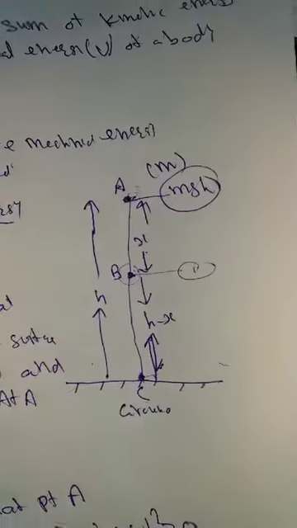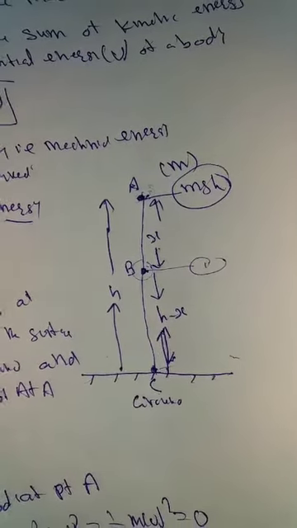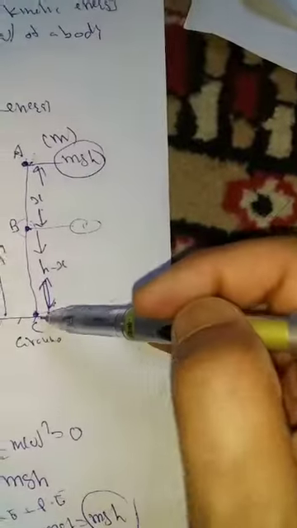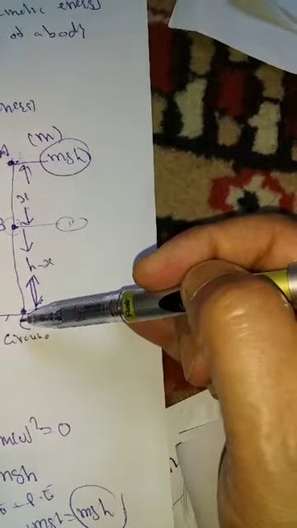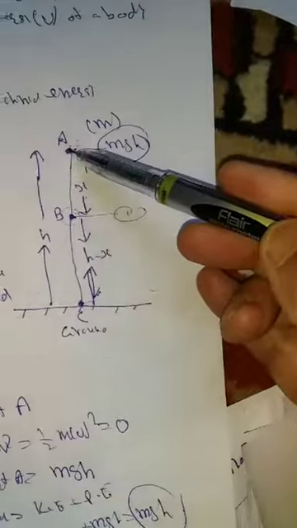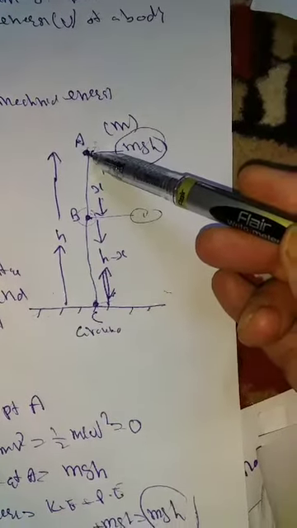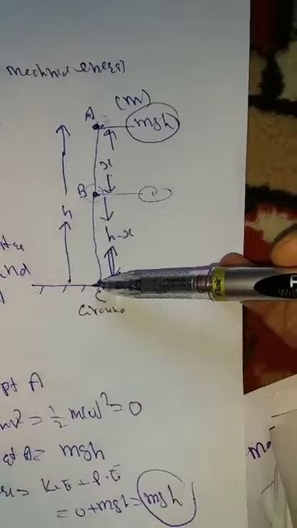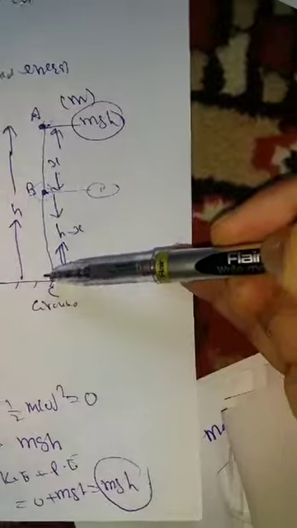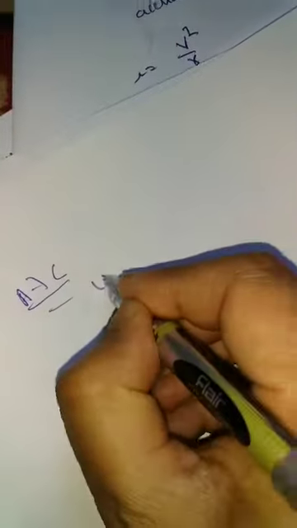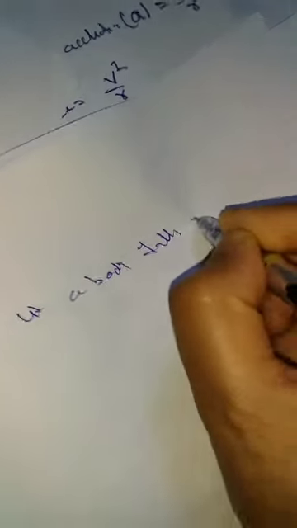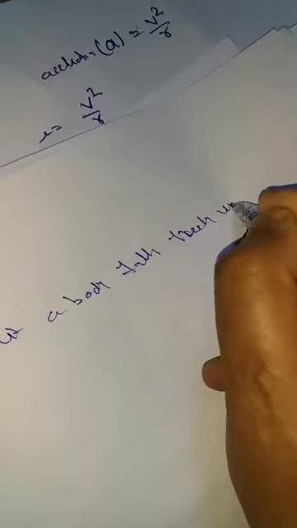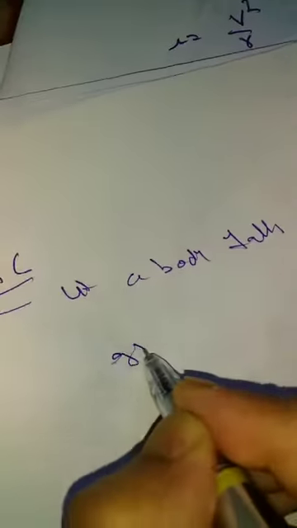Let a body fall freely under gravity. When it strikes the ground, it has some velocity. When the body is freely falling from point A and reaches the ground at C, it gains velocity.